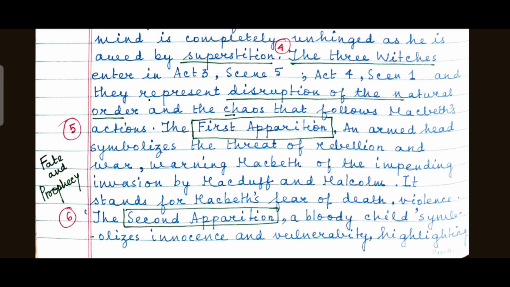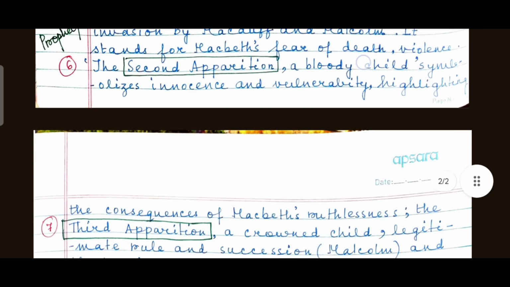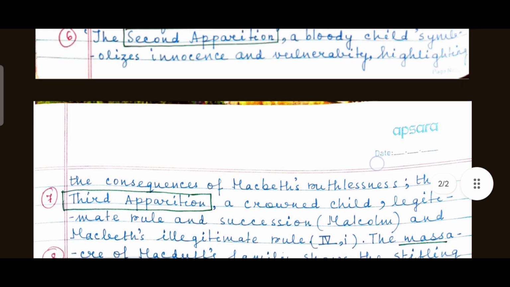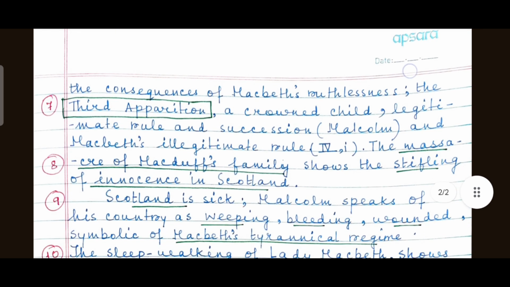The second apparition, a bloody child, symbolizes innocence and vulnerability, highlighting the consequences of Macbeth's ruthlessness. And finally, the third apparition, a crowned child, stands for what? It symbolizes legitimate rule and succession. Malcolm is a symbol of that, and of Macbeth's illegitimate rule. It's in Act 4, Scene 1.